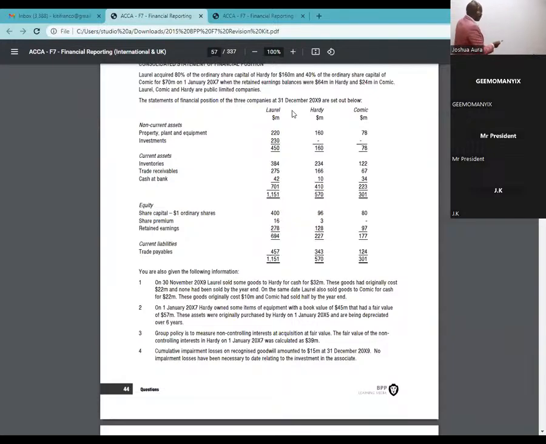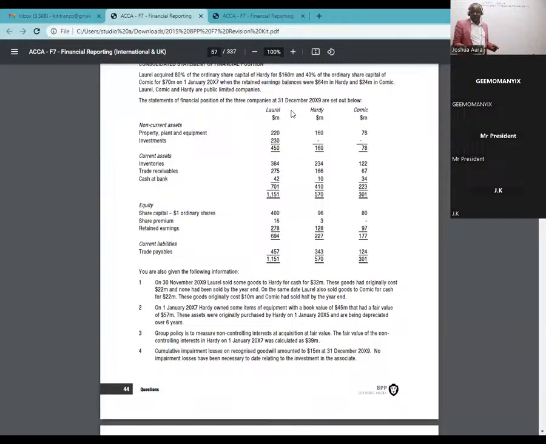So we have here Laurel Group, consolidated statement of financial position as at. I'm so sure that one is something that all of us are very good at.